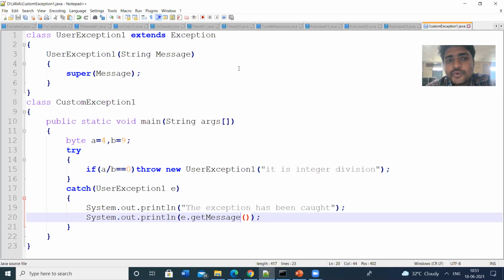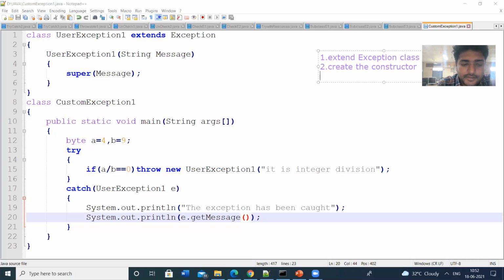So there is a procedure to have custom exceptions. First rule: custom exceptions should extend the Exception class. Whatever exception you are going to define should extend the properties of the Exception class. Second, create the constructor for your defined class.